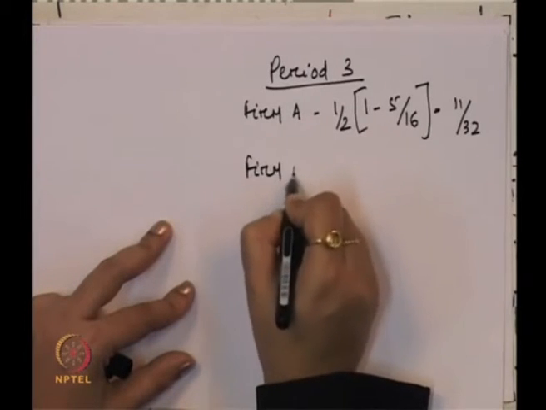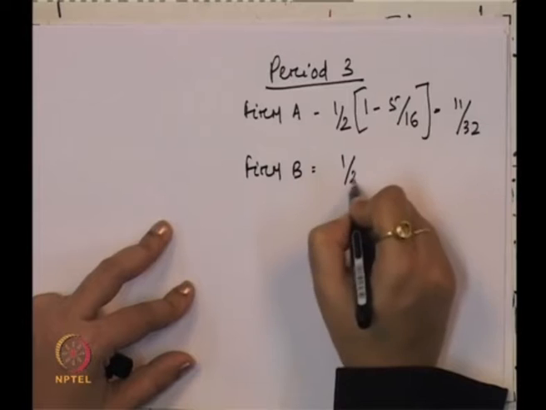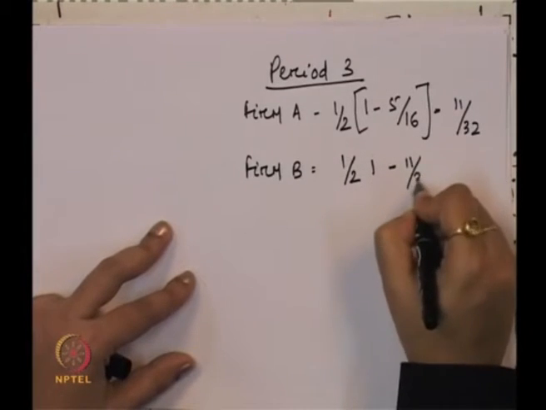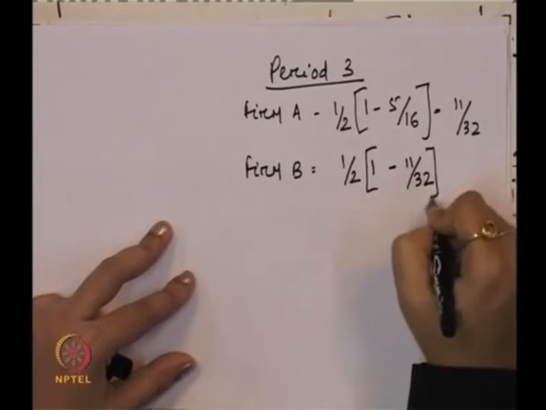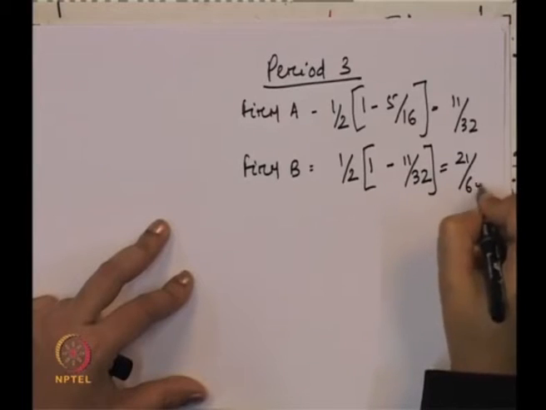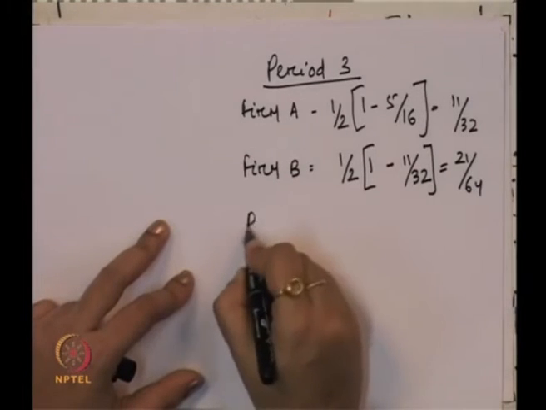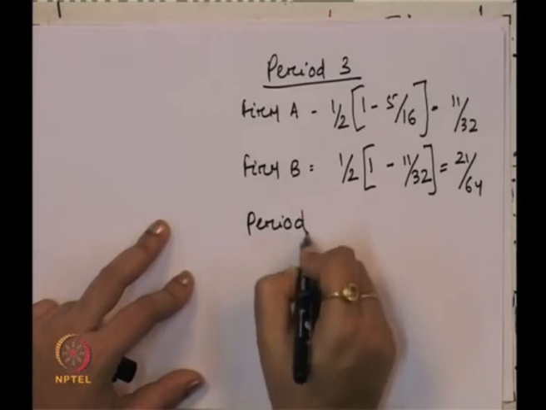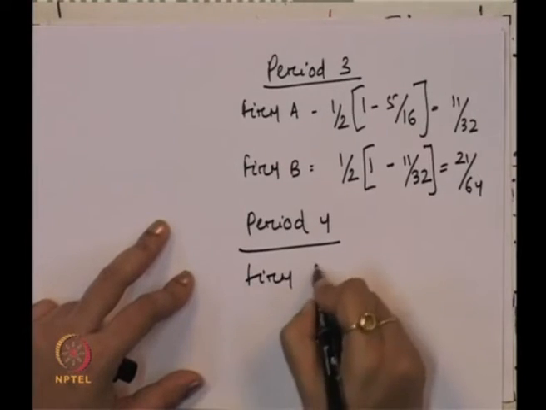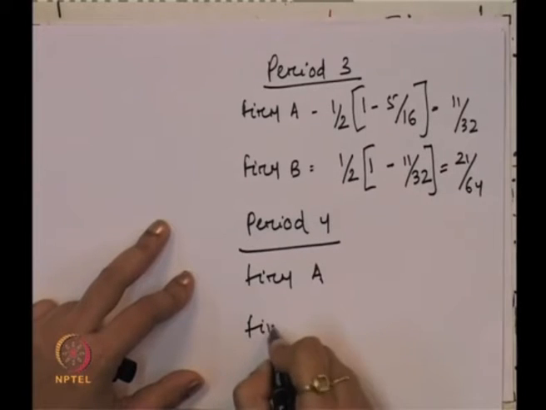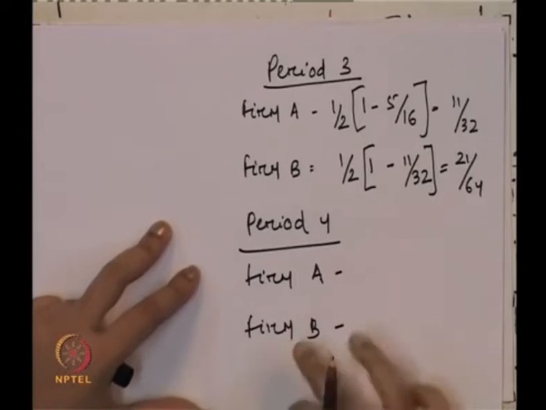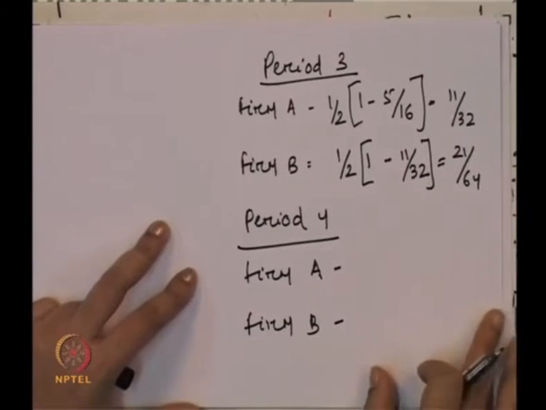Farm B, again half of 1 minus 11/32, this is the share of A. So, this comes to 21/64. Then we will talk about period 4, output of farm A and farm B. This is nothing but taking the share and making a half of it, but eventually we will see how they produce 1/3 of the total output.